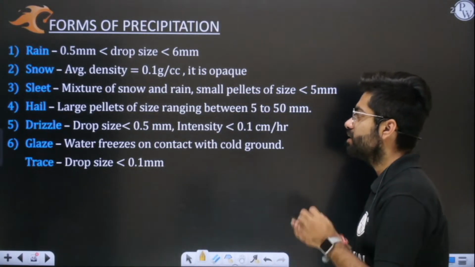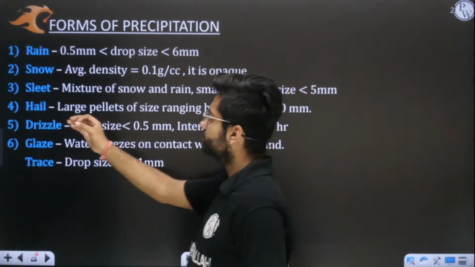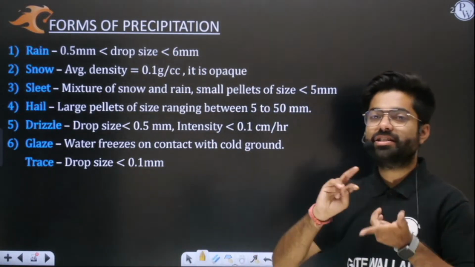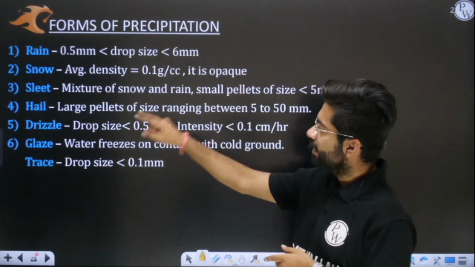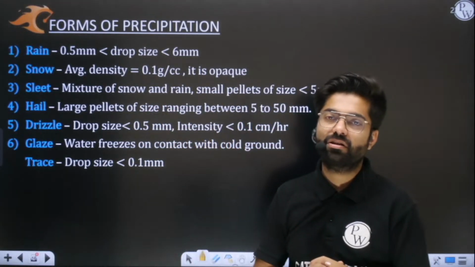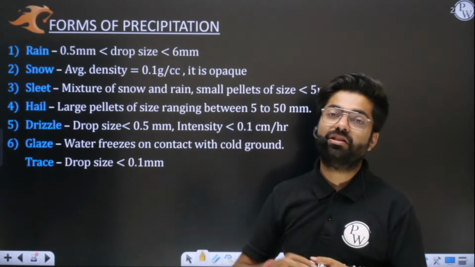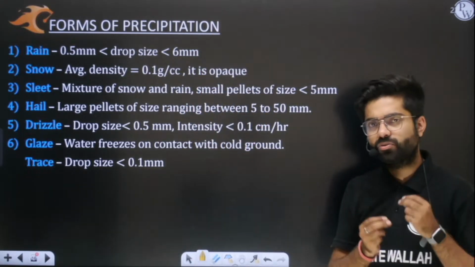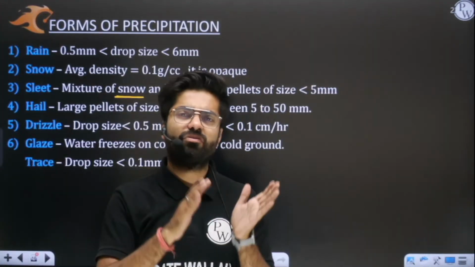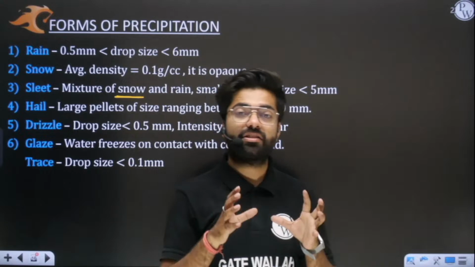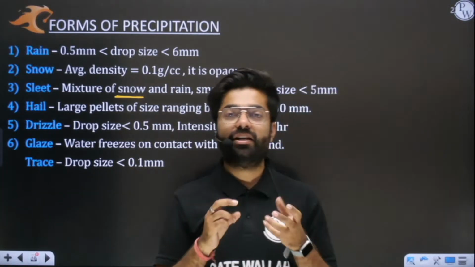Now, next one is sleet. The third one, which you can see here, is sleet. Now the difference between snow and sleet is, in sleet you are seeing a mixture of snow and rain. You must have seen some cartoons in which small stars are falling. What are those stars? Those are nothing but, whenever it is transparent, not perfectly transparent that you can see through it, but yes, we can say it is a little transparent or partially opaque.